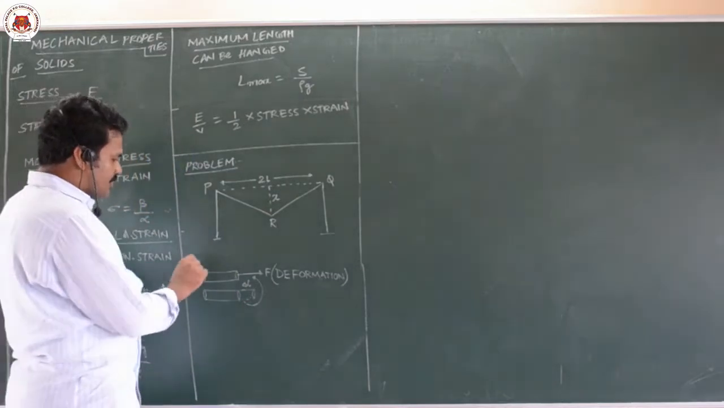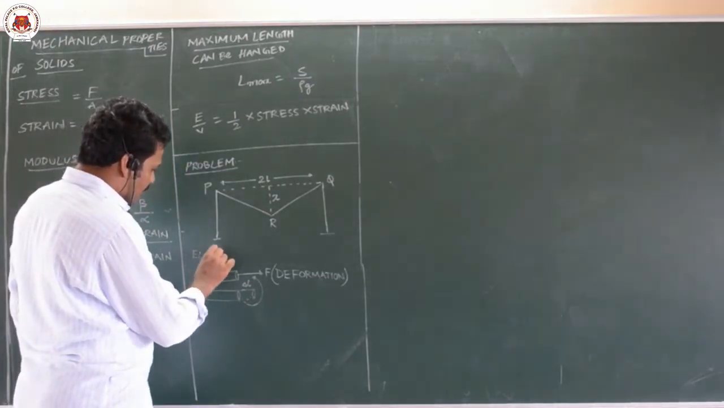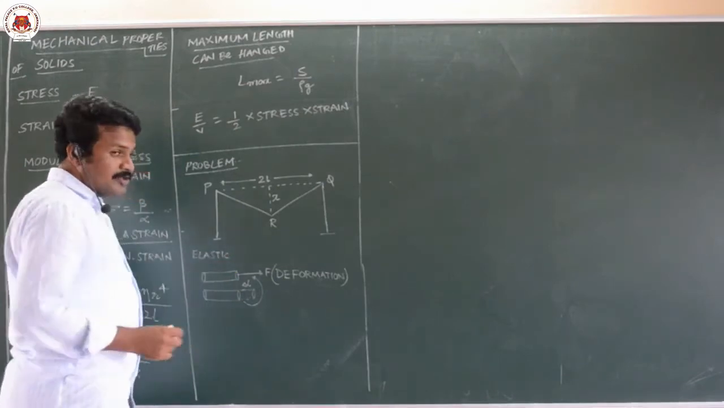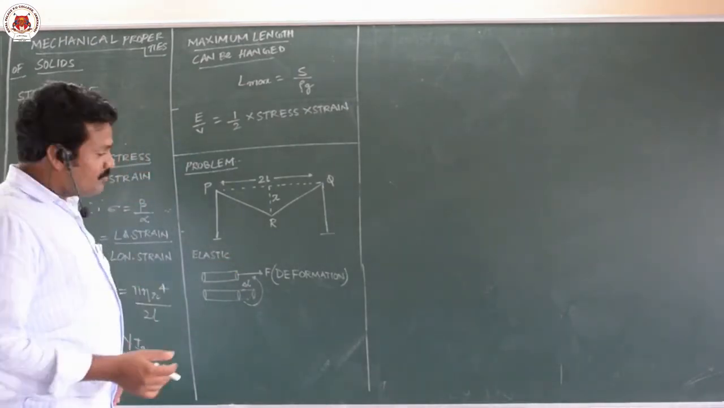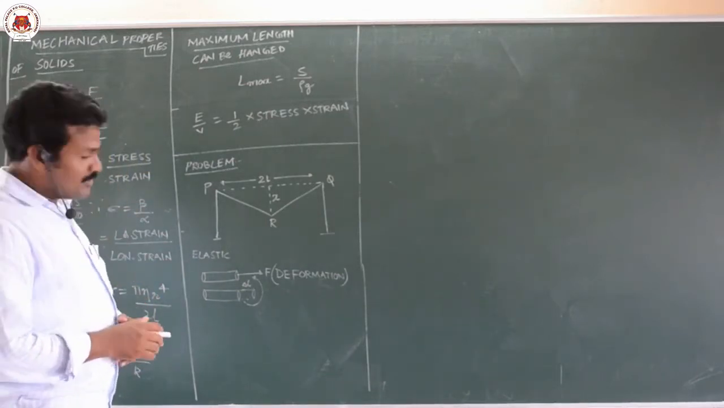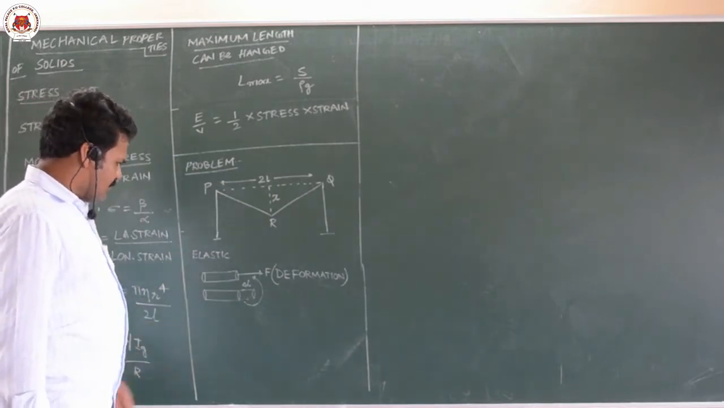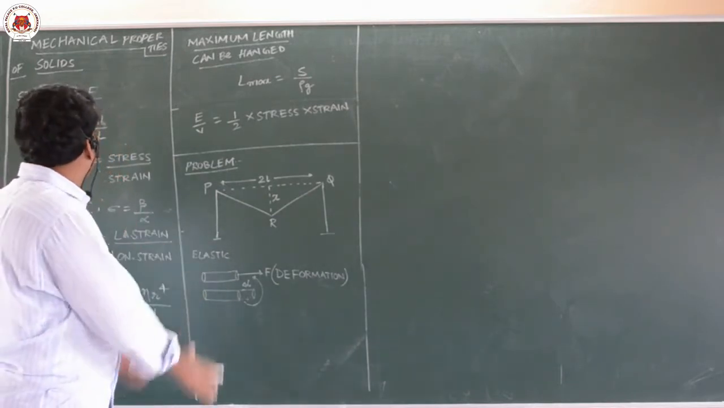This kind of body is called an elastic body. And the bodies which can't regain their original size and shape upon removal of the deforming force are called plastic bodies. In these elastic bodies we are studying some properties.